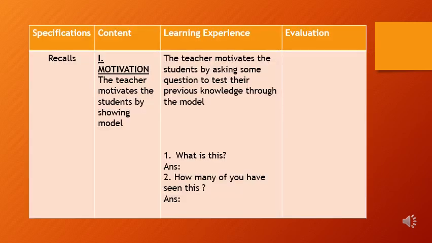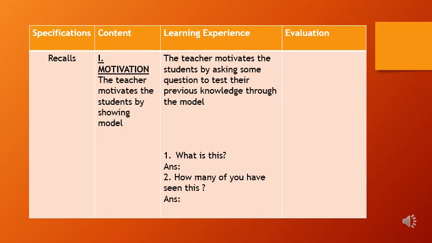Okay, next, this is the beginning of writing the lesson plan, and in this you should draw 4 columns. The first column is specification, the second column is content, the third column is learning experiences, and the fourth column is evaluation. Okay, so specification, content, learning experience, and evaluation. So again, what is specification, what is content, what is learning experience, what is evaluation?